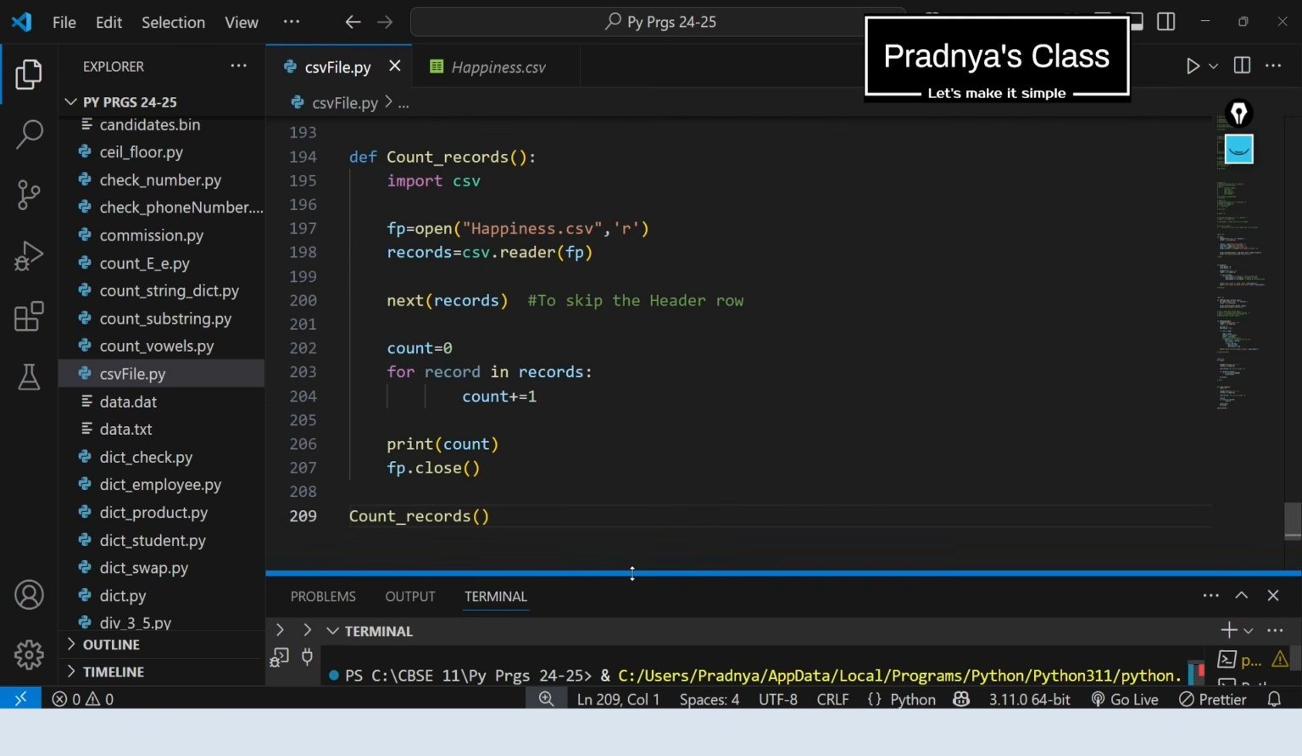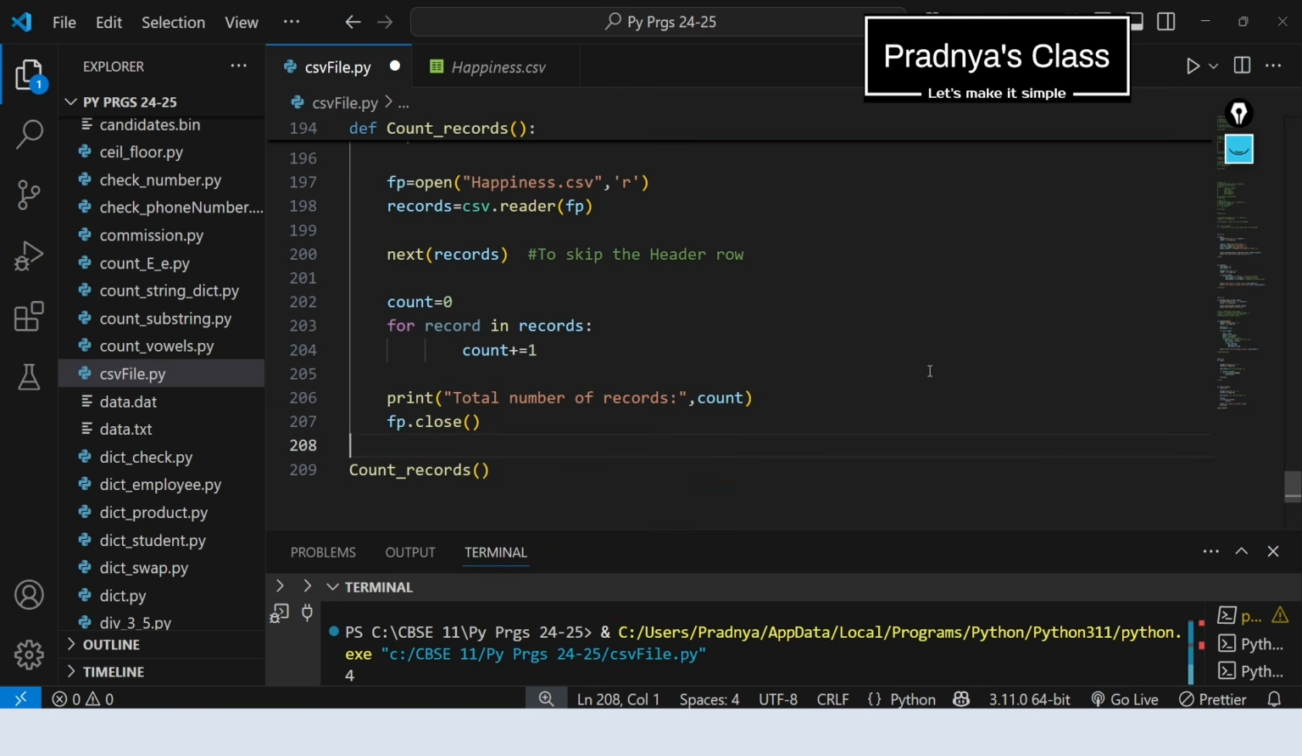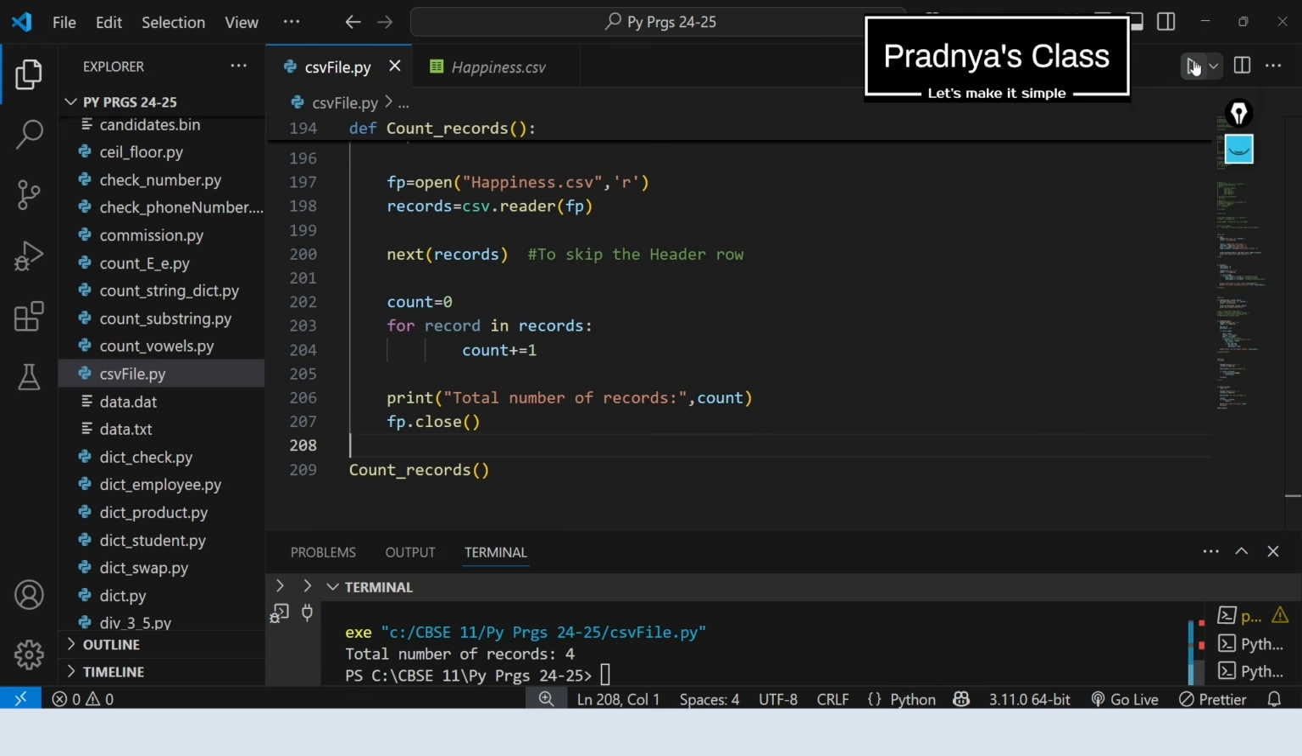You can even print the message. After adding the message, let's execute and check the output once again. This is clear now.